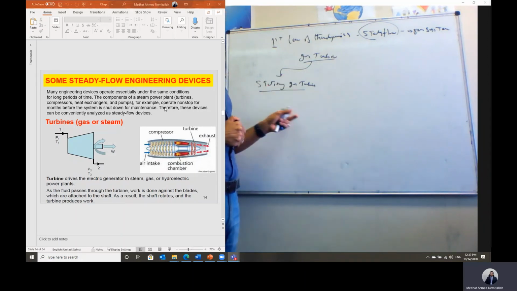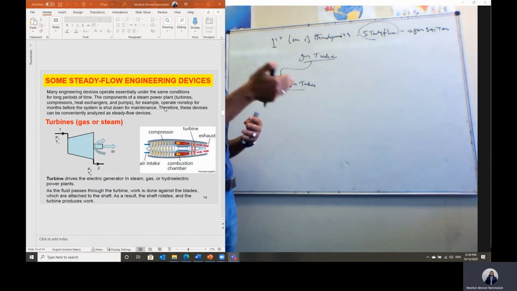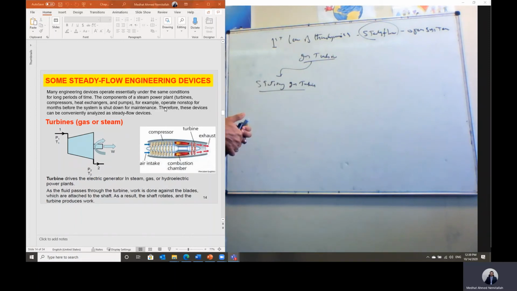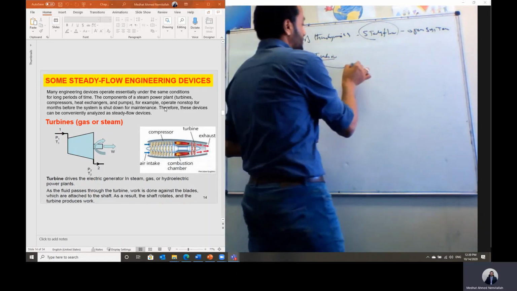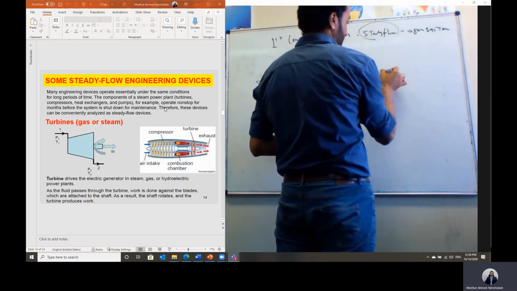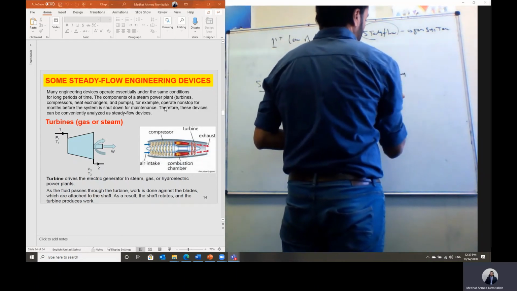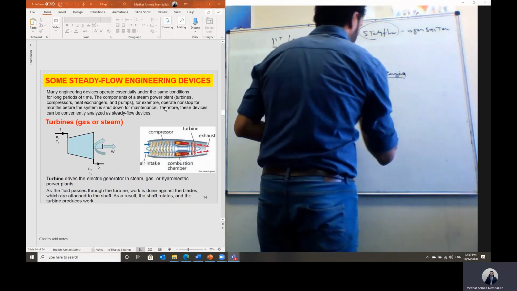But actually, if the load is changing during the day, the required electrical load, then in this case we can use a gas turbine to provide the additionally required load. By gas turbine, we have two kinds: the stationary gas turbine, which is used in an electrical power plant, and also the gas turbine that is used in jet engines.